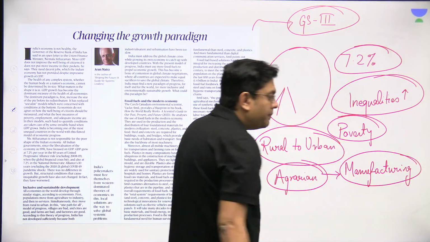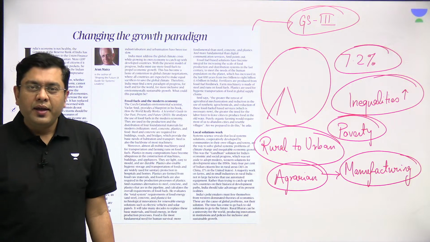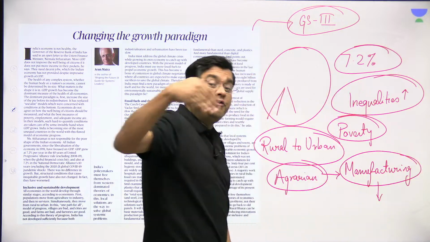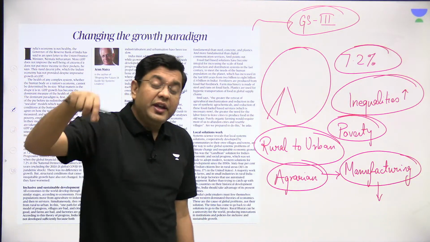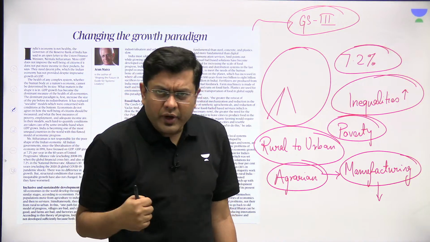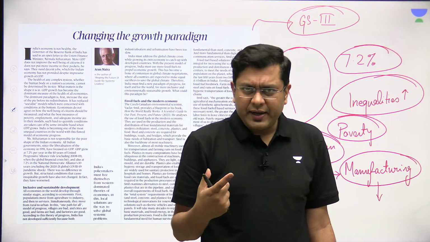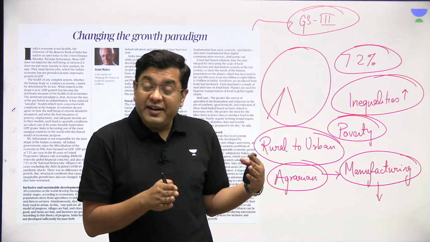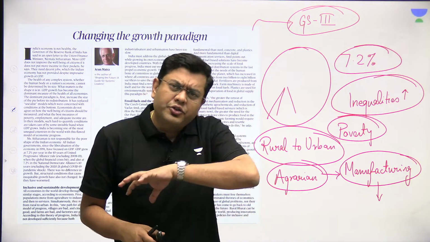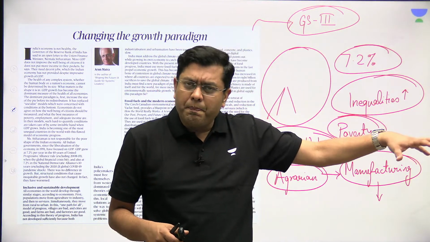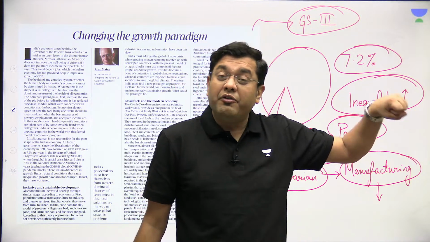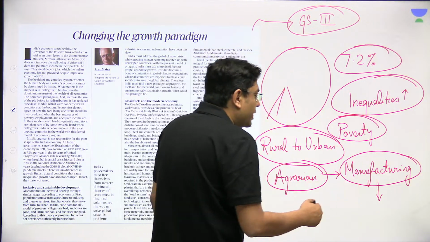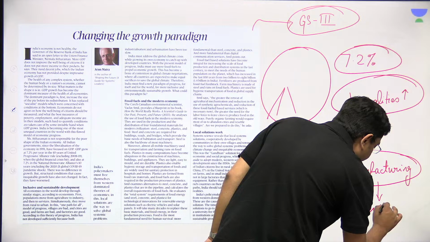That gives way to the manufacturing sector. And eventually, that manufacturing sector, as the growth further propels forward, as you will see in many of the countries such as, for example, UK. UK is an ideal example for that. US is also one of the ideal examples. US, though, still has a very significant amount of agrarian economy, but it transitioned almost a century and more back into a manufacturing powerhouse and a manufacturing giant. And after that, there has been a transition to the services sector.